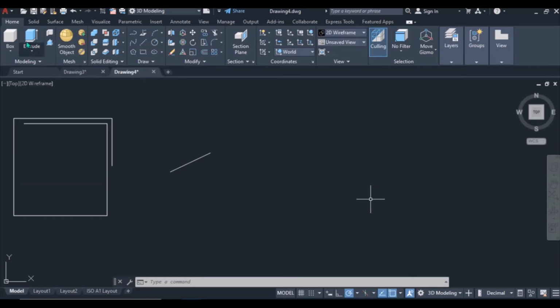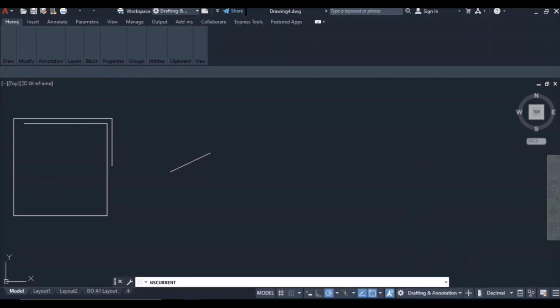The tabs in our home, the panels in our home tab have changed, okay? There is modeling, mesh, solid editing, draw, modify. The other panels have been added here, okay? So for you to begin to go to 3D, you must start first from drafting and annotation, okay?